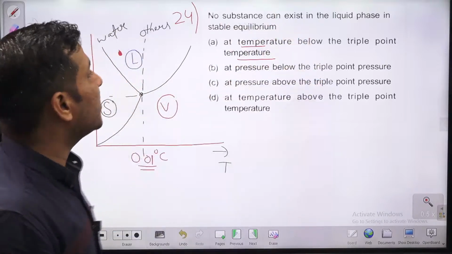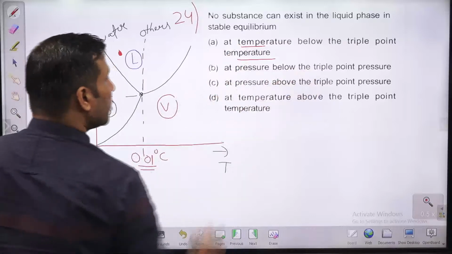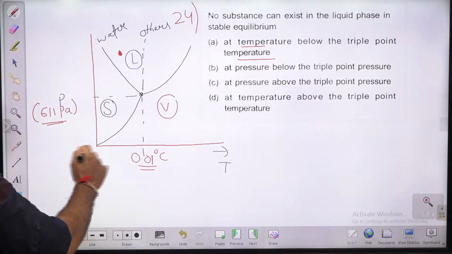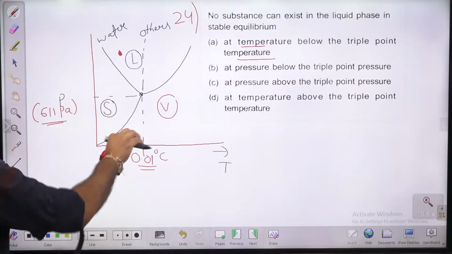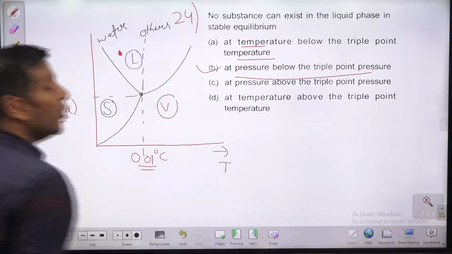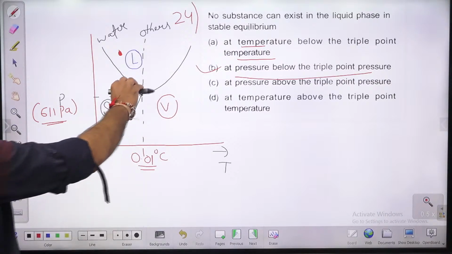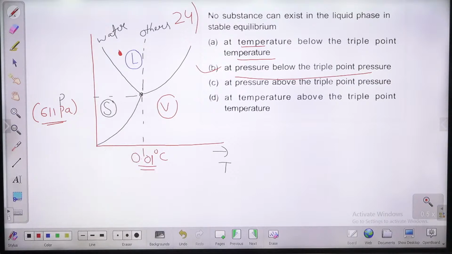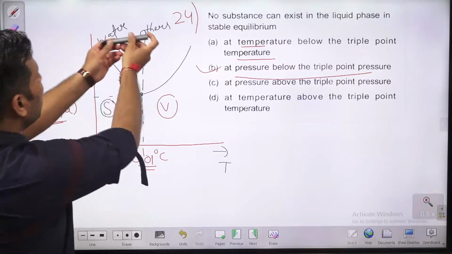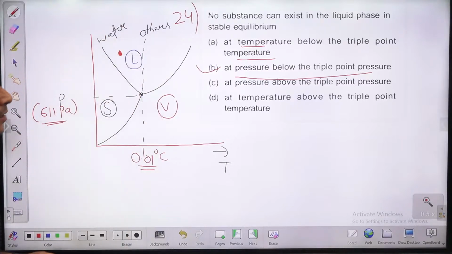No substance can exist as liquid in stable equilibrium. So here it can, children. At pressure below the triple point pressure, yes, this is right. At pressure below the triple point pressure, no substance can exist as a liquid. At pressure above, it can, because this entire liquid region lies above the triple point pressure.